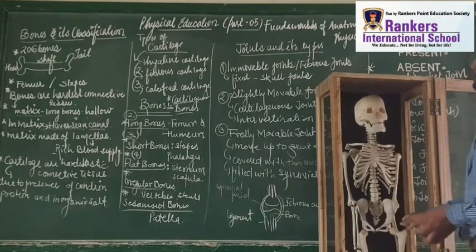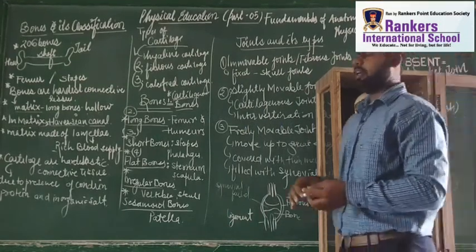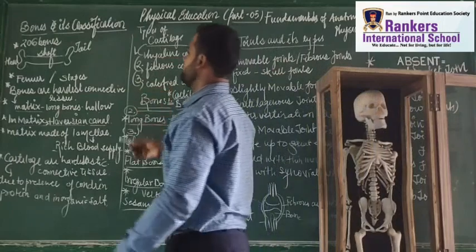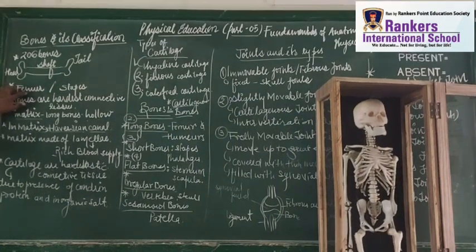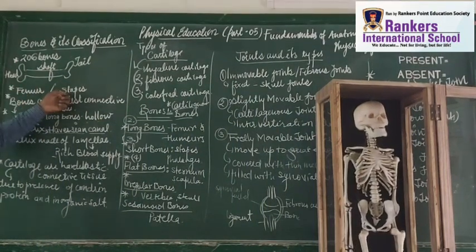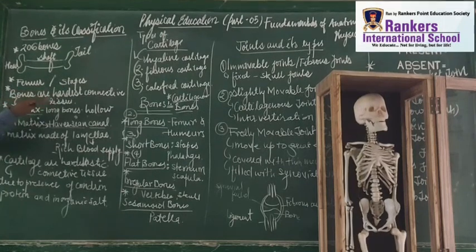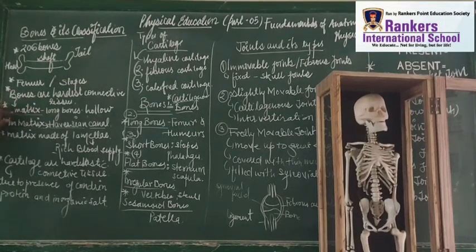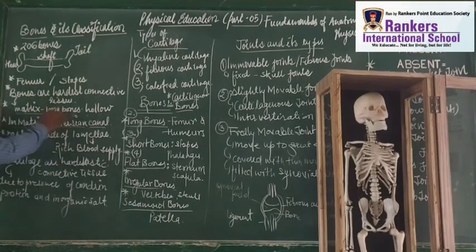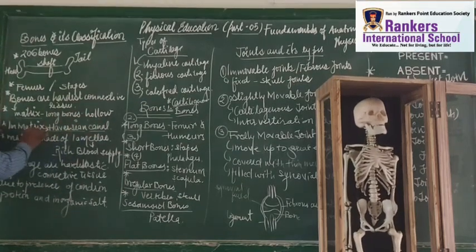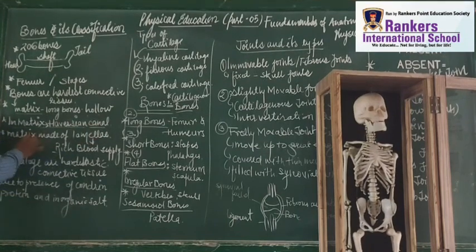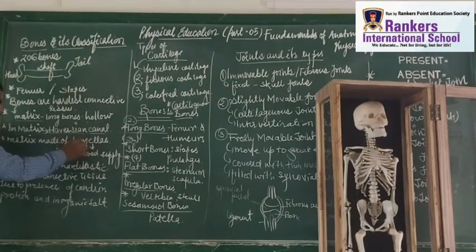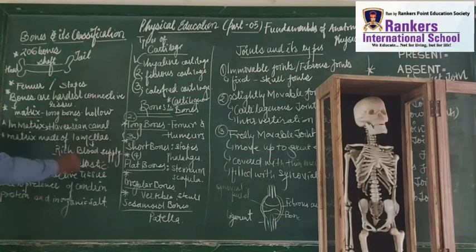Okay, fine. So students, what we had done, we had started with the fact that our body has 206 bones. The bones consist of head, shaft and tail. Next thing that we covered is that the longest bone is the femur bone and the shortest bone is the stapes bone. Bones are the hardest connective tissue. These bones consist of matrix. Generally, the long bones are hollow. Matrix consists of Haversian canals and is made up of lamella. These lamella are rich with blood supply.